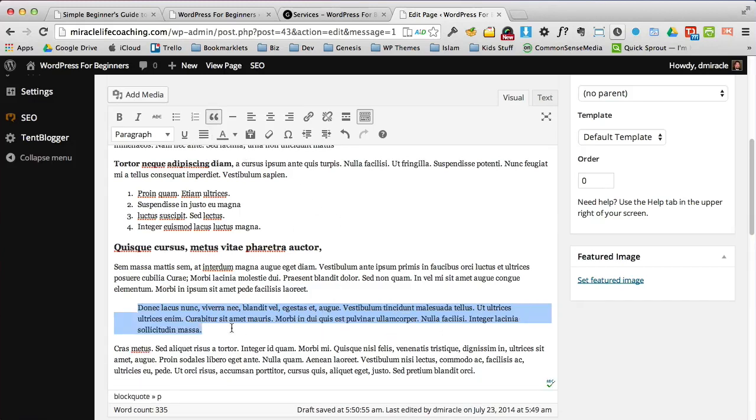And block quotes can be used for a lot of things. Usually it's like a pull quote in a magazine, or it might be a testimonial. People use block quotes a lot for testimonials. You can see that in just a second. So we've got those updates made.